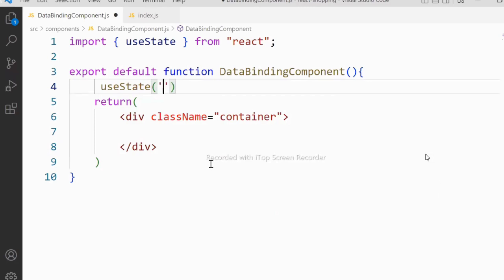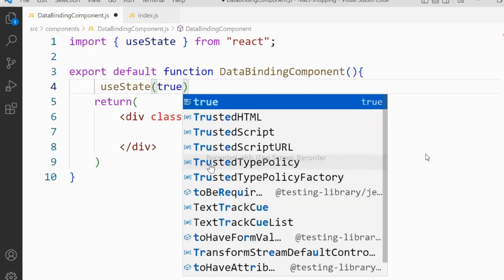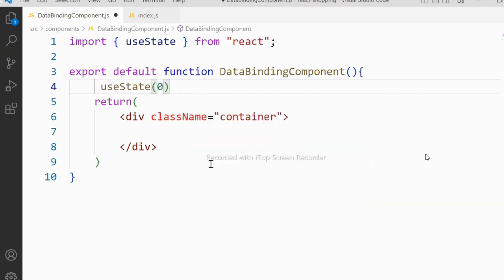That means if I write single quote, then it is string. If I write true or false, then it is boolean. If I say 0, it is number. If I say curly brace, object. If I put this, it is an array. In that array, it can be anything: array of objects, array of strings, array of numbers. This is how we configure the memory.